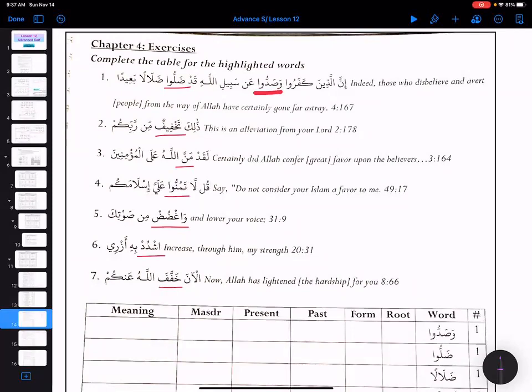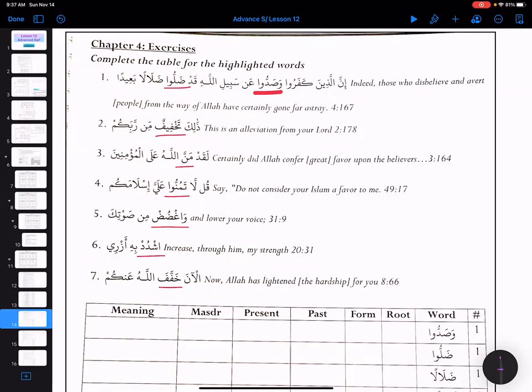Zarf would be masaddan, masadda, then masaddi, and masdud. Masaddatan.